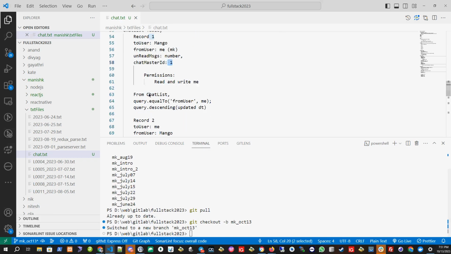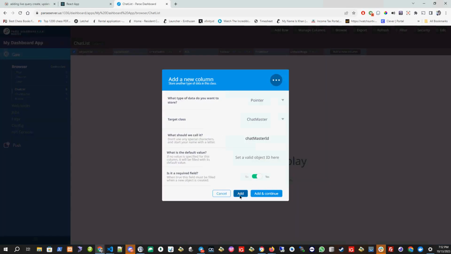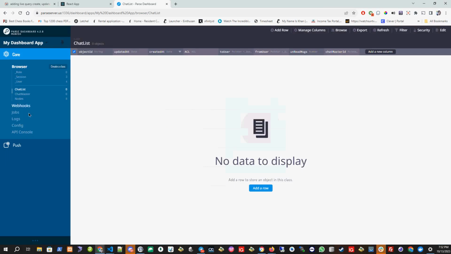Any other field we need? We don't need it. Okay, so we created another table called chat list, which has the to user, from user, unread messages, so that I can see how many unread messages there are. And the chat master ID, this is the main table with which we will relate these two users. Okay.